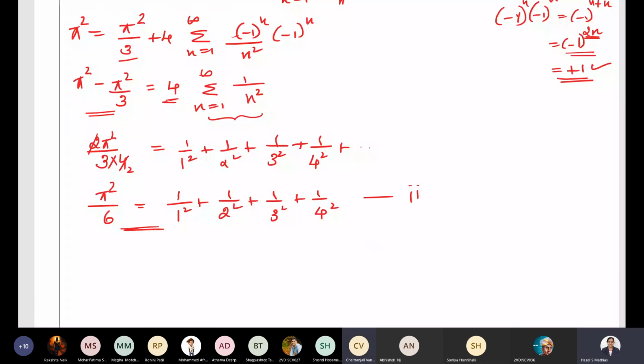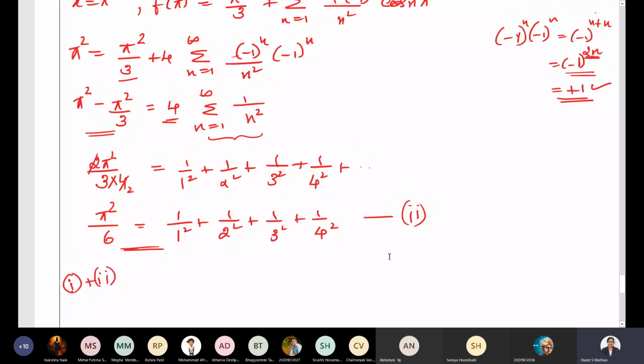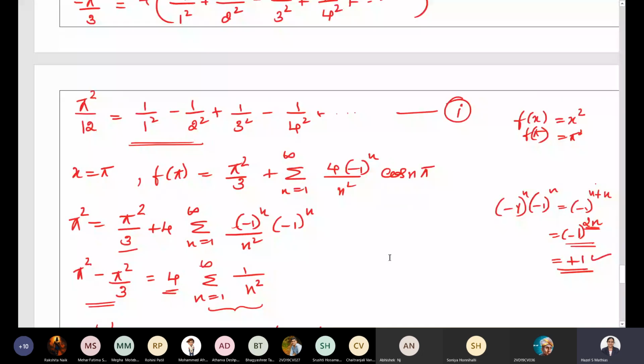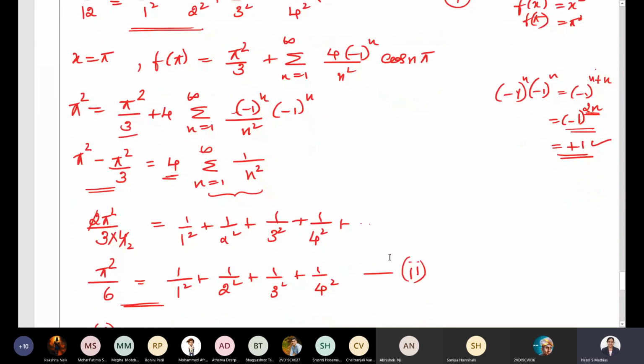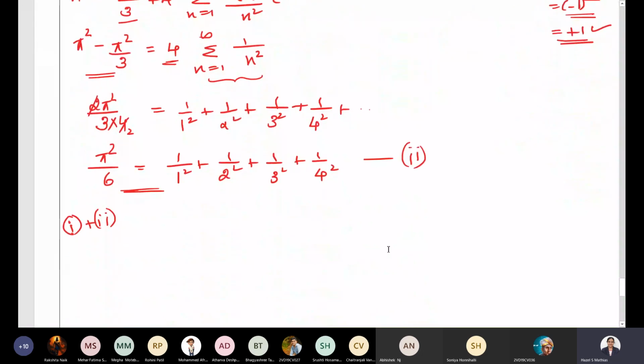Is it clear? Okay. Now in order to prove this third part, what we do is we add 1 and 2. We just add 1 and 2. See here. 1 is over here, 2 is over here. Now you can check what happens when you add both of them. We get right hand side, left hand side pi square by 12 plus pi square by 6.